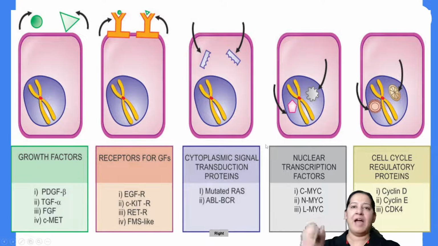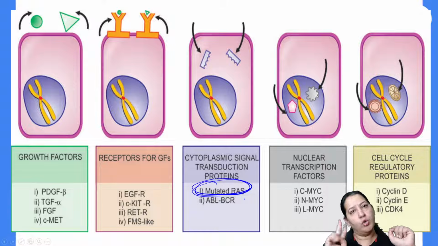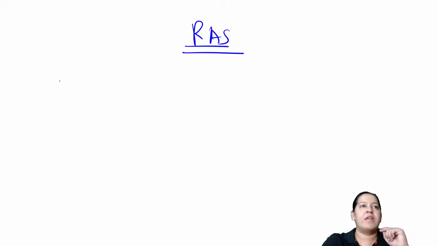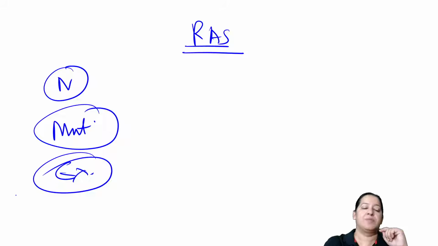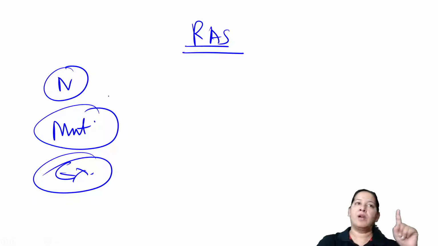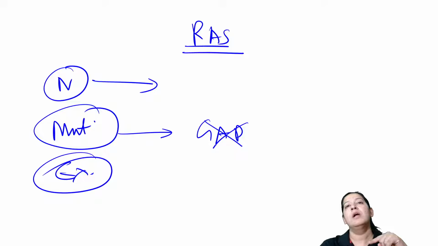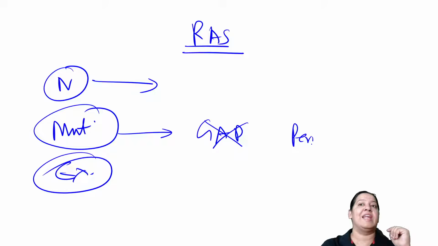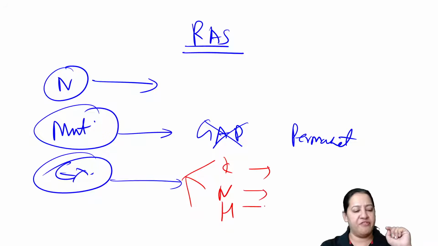I am done with RAS. I have given you the details of the RAS. I have told you two things in the RAS. What happens normally, what happens during mutation, and the examples of cancer caused by RAS mutation. What happens normally, you already know the story. What happens during mutation? The GAP becomes non-functional, so the RAS becomes activated permanently. And what are the examples? There are three types of RAS: KRAS, NRAS and HRAS, mutation of which leads to tumors of various organs. Everyone give me a thumbs up.